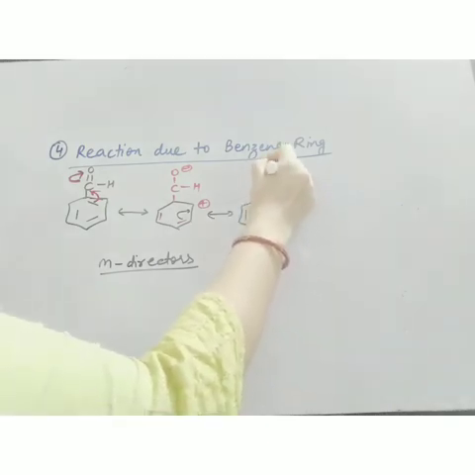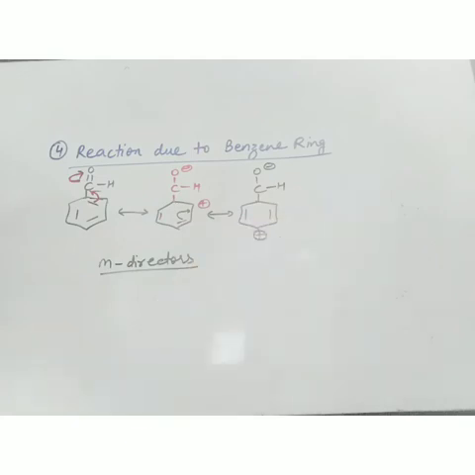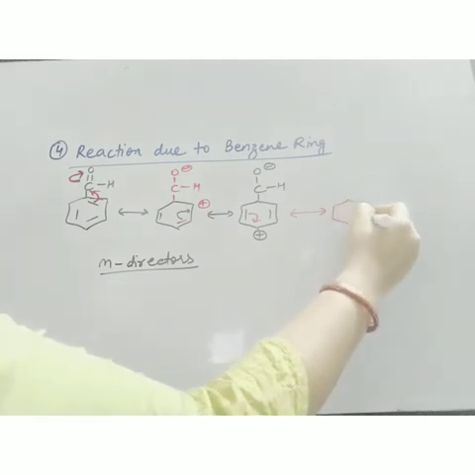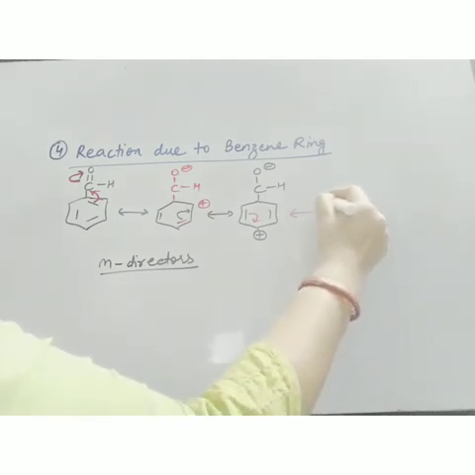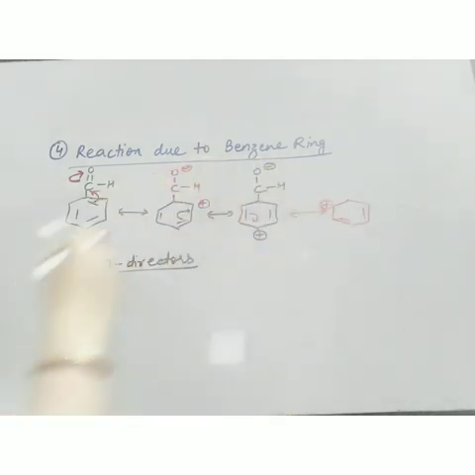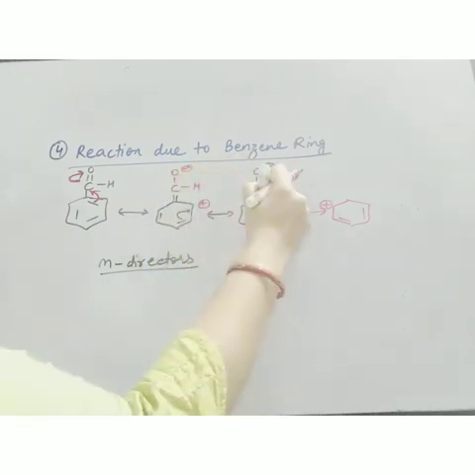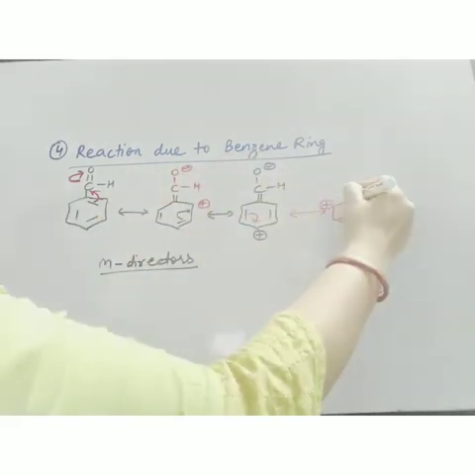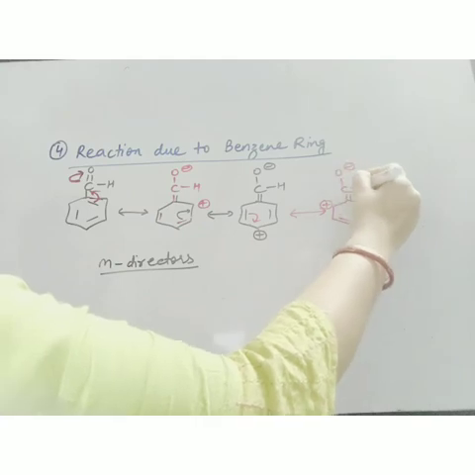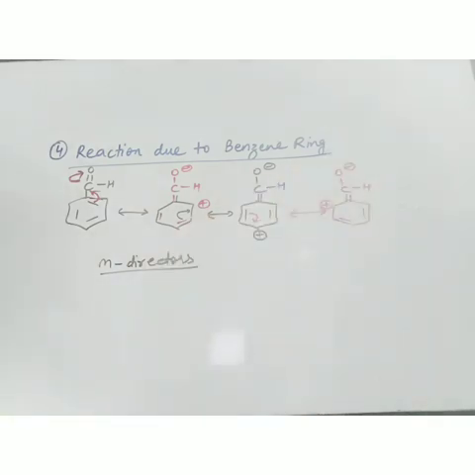Now CO minus and H. Likewise you can draw the next structure. So next structure would be like this. Now this will come here, so here positive will come. So we can see that since at the ortho and para positions positive charge appears, it means the incoming electrophile can attack only at meta position. So they are meta directors.